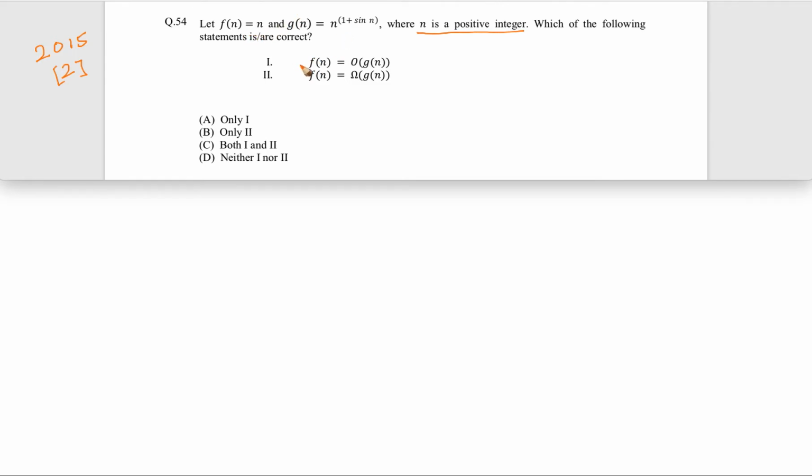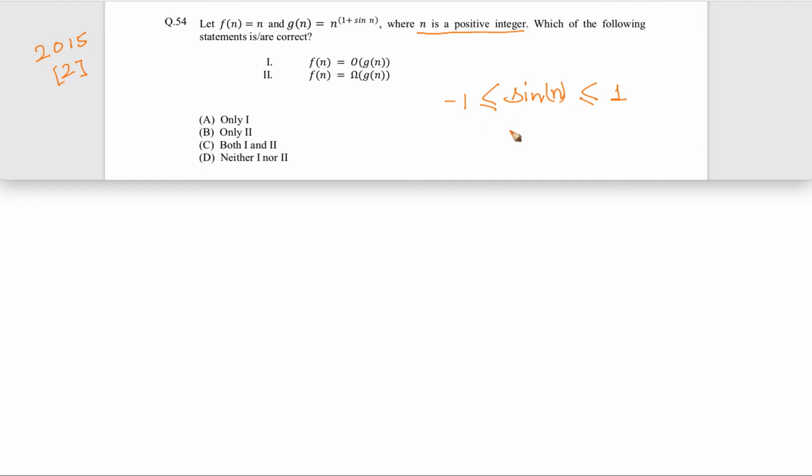so it is a linear function with respect to n, but we have to analyze what this term n raised to the power 1 plus sin n is all about. So we will try to understand it, starting with sin n. Now sin n, when n is a positive integer, in fact whatever number n is, will lie between -1 and 1. That is how sin x oscillates.